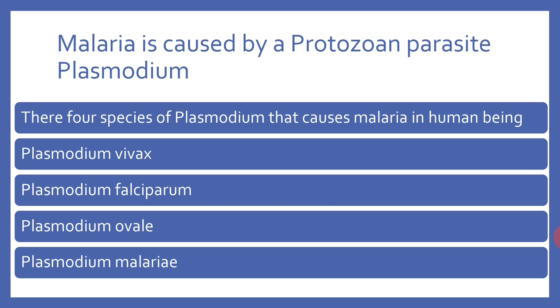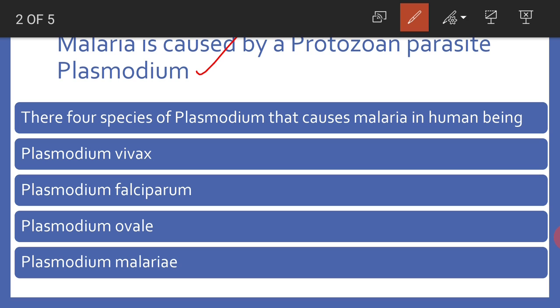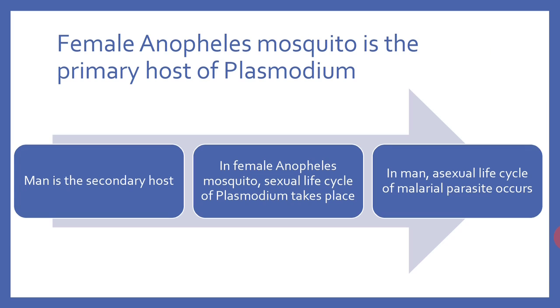Malaria is caused by a protozoan parasite by name Plasmodium. This is a sporozoan parasite also. There are four species of Plasmodium that cause malaria in human beings. They are Plasmodium vivax, Plasmodium falciparum, Plasmodium ovale, and Plasmodium malariae.